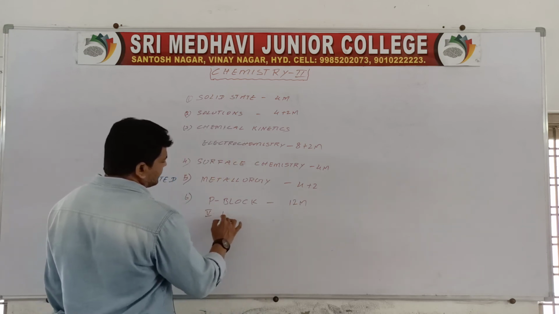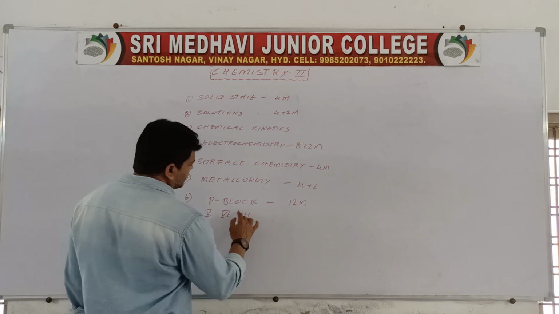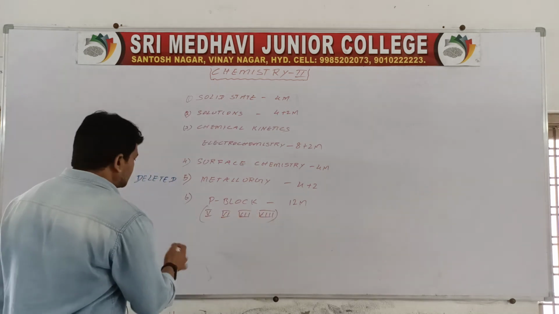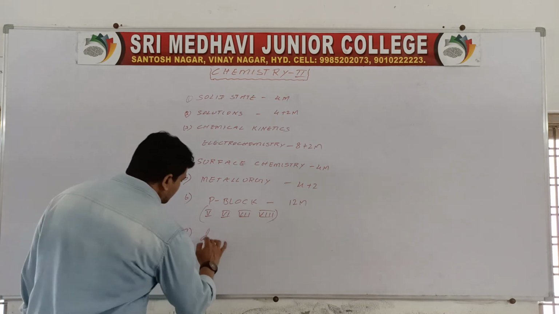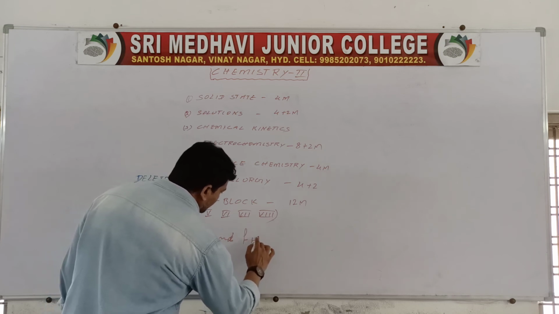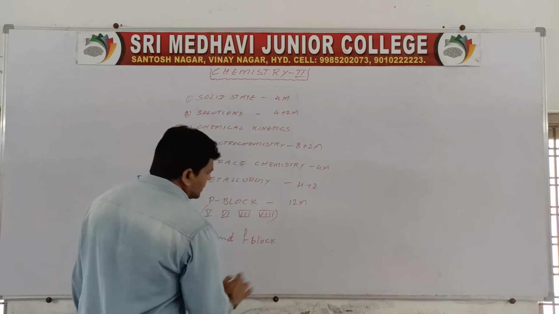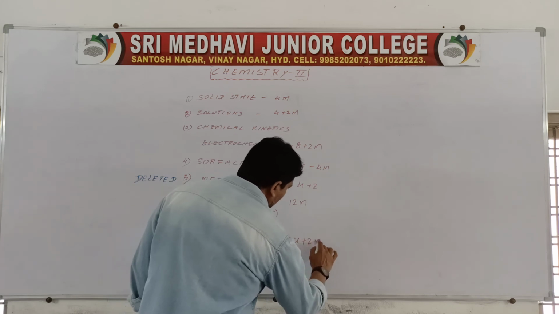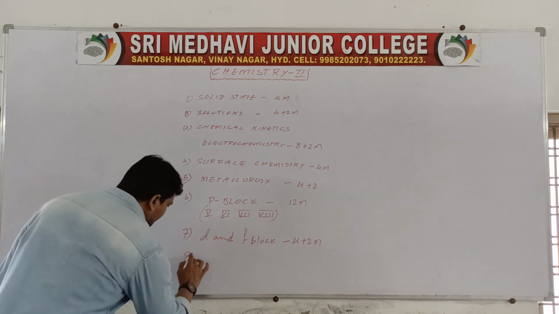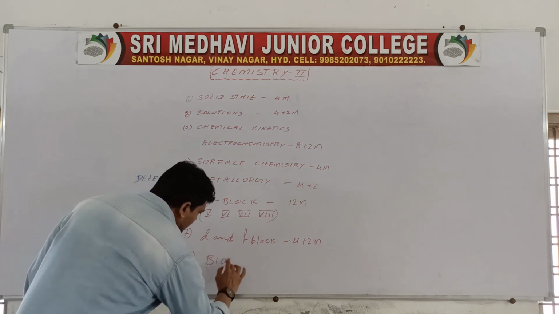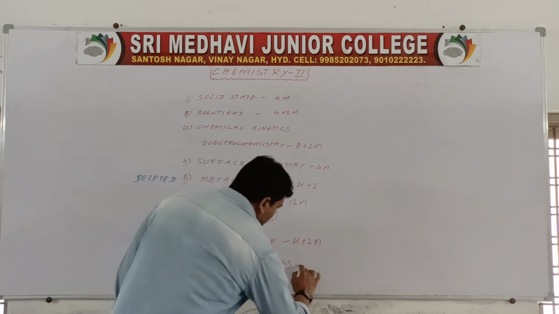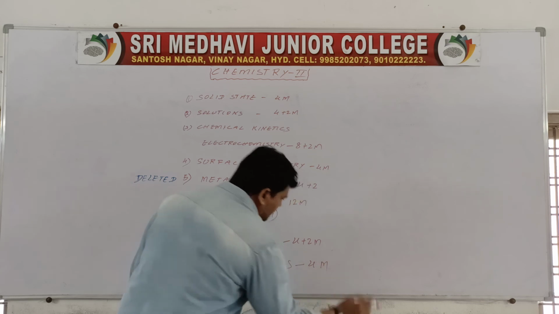Total 4 groups are present in this P block. The seventh chapter is D and F block elements, also 4 plus 2 marks. The eighth chapter is biomolecules, a 4 marks chapter.